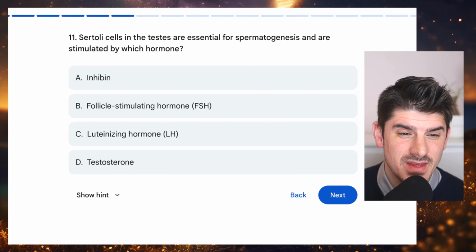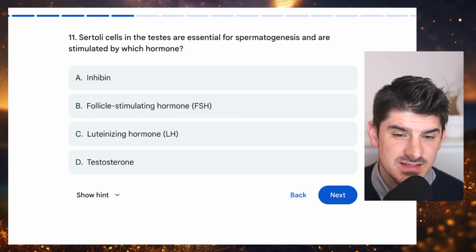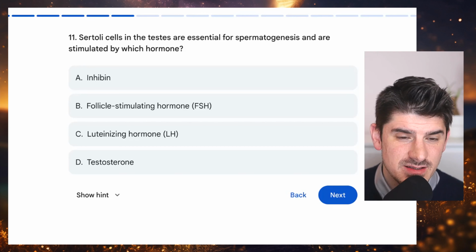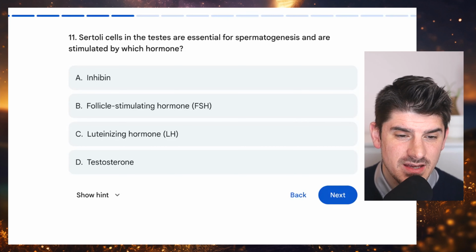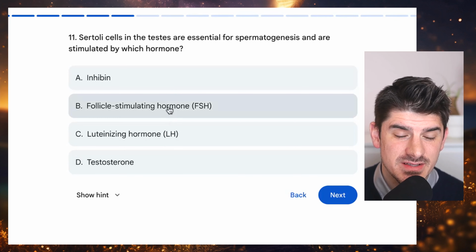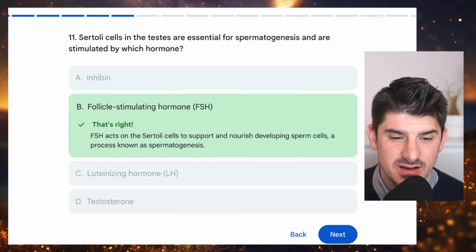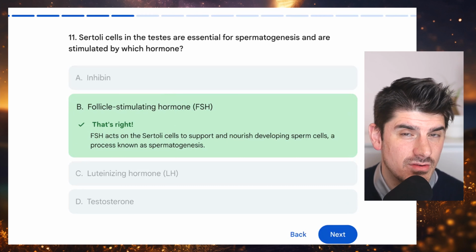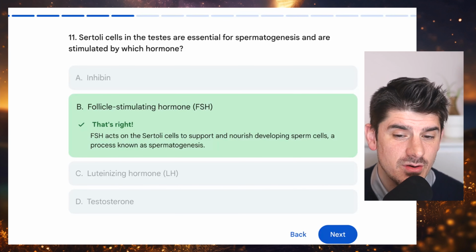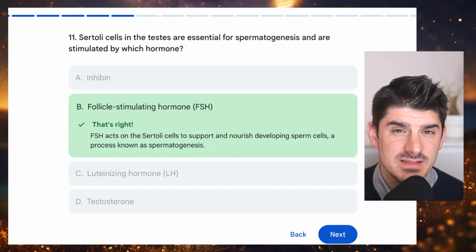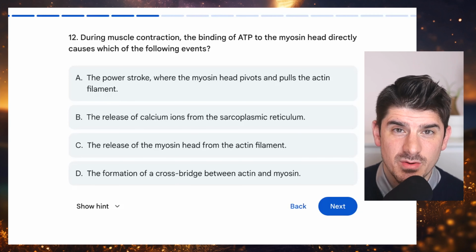Number 11. Sertoli cells in the testes are essential for spermatogenesis and are stimulated by which hormone? A. Inhibin. B. Follicle stimulating hormone. C. Luteinizing hormone. Or D. Testosterone. And the answer choice here is B. Follicle stimulating hormone. This directly informs the Sertoli cells that they should continue to produce sperm cells in the process known as spermatogenesis.